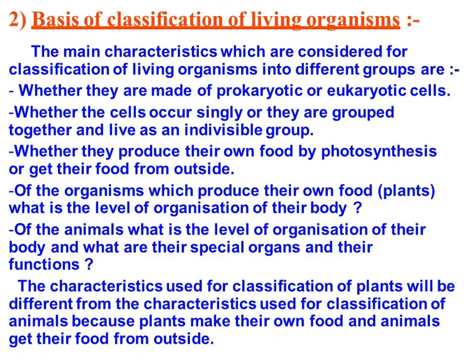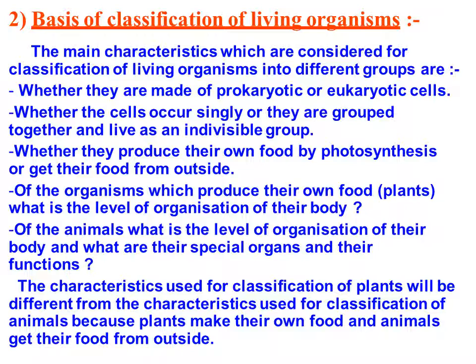Then we have how we have classified living organisms. So we have made different groups. The main characteristics considered for classification of living organisms into different groups are whether they are made of prokaryotic or eukaryotic cells. That means primitive and evolved. Prokaryotic means the primitive form of cells, and eukaryotic means the evolved form of cells. As we all know, we have evolved from tiny cells slowly through millions of years. Then, whether the cells occur singly or they are grouped.